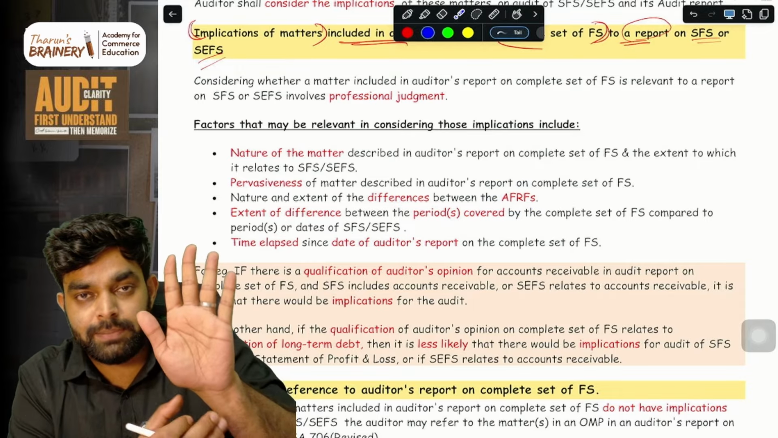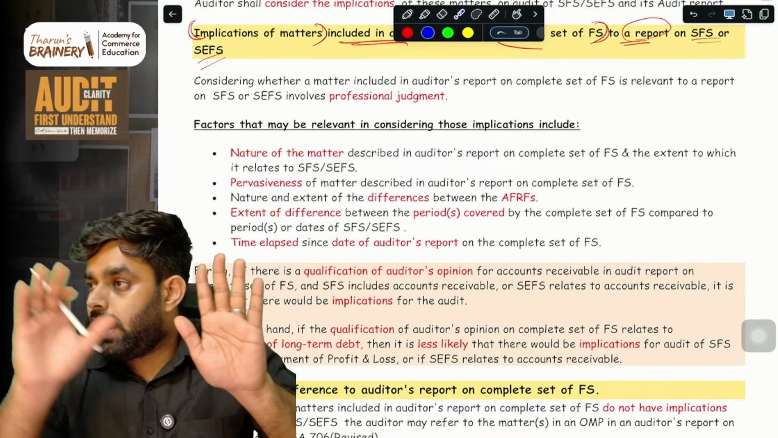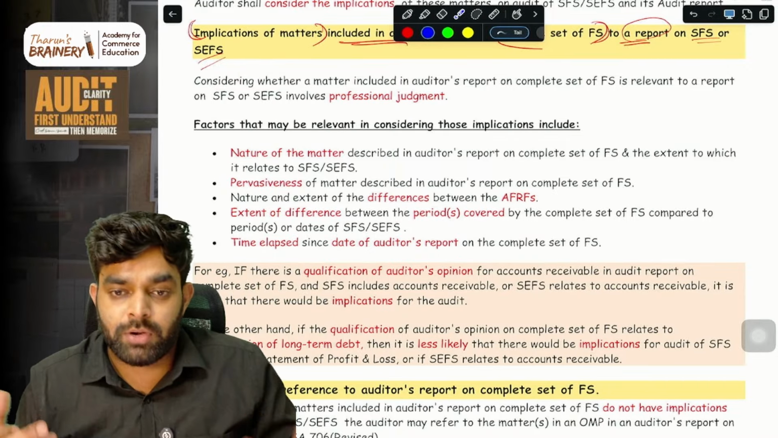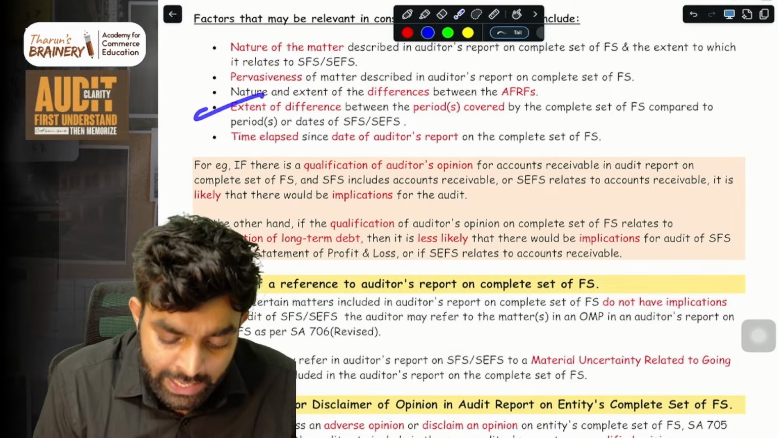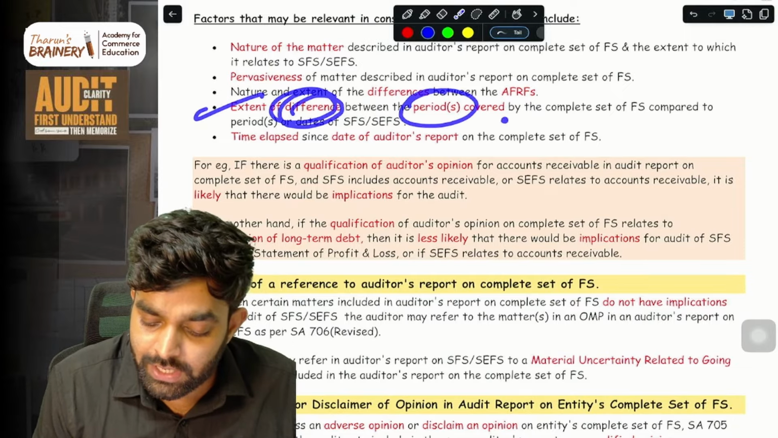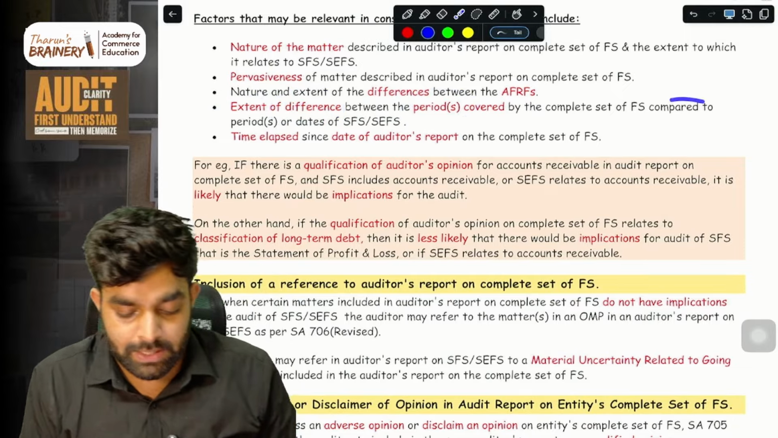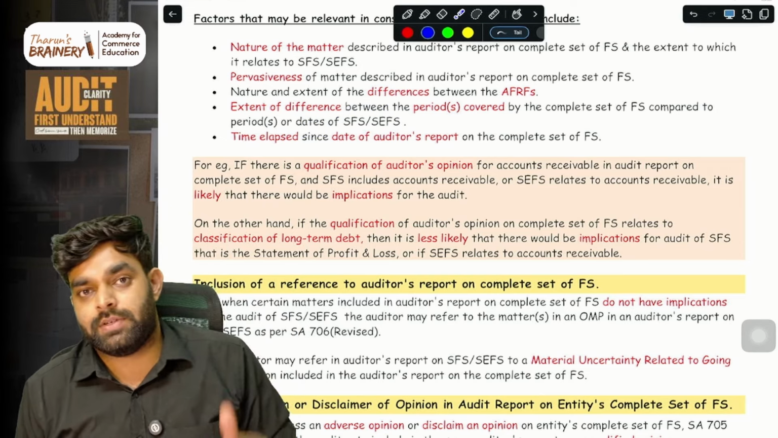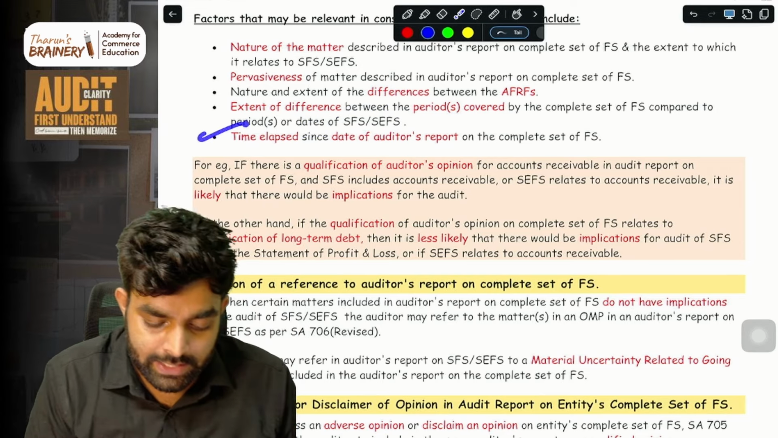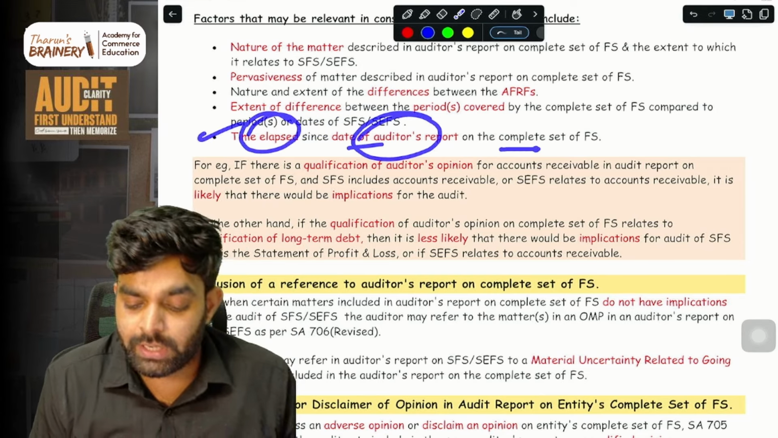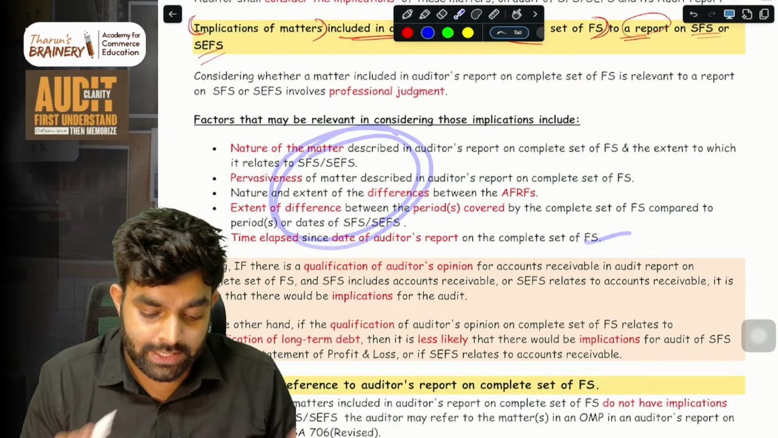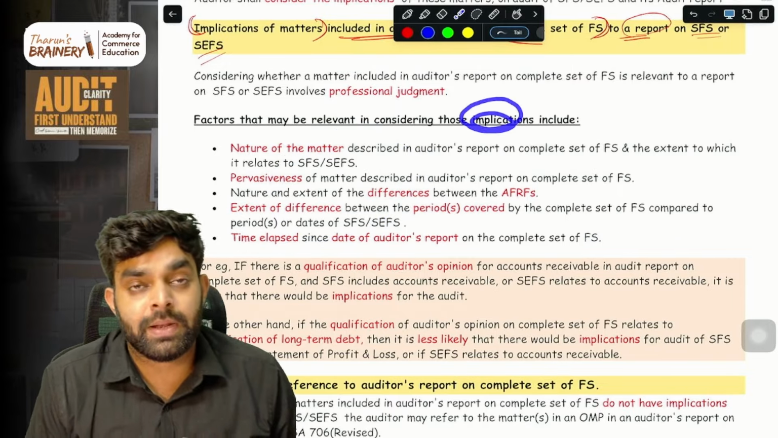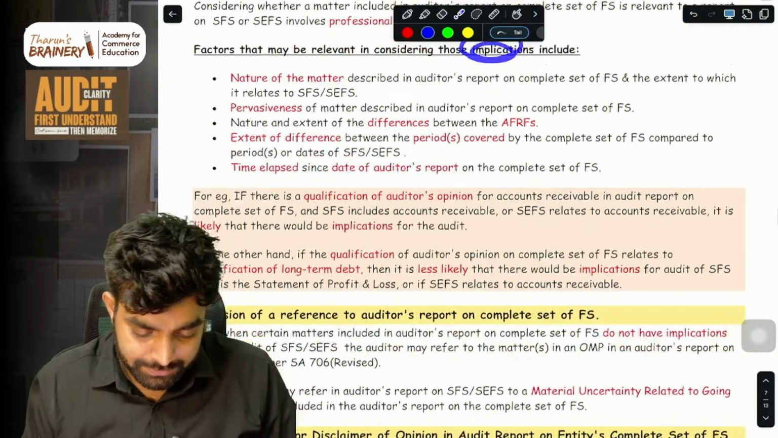The nature and extent of differences between the financial reporting frameworks: what is the financial reporting framework of the complete set of financial statements, and what is that of SFS or SCFS? Then what is the difference? Then the extent of difference between the period covered by the complete set of financial statements compared to the date of SFS or SCFS, the period difference. And then the time elapsed since the date of audit report on the complete set of financial statements. The auditor will consider these four factors. Then he will decide whether any implications are there because of these matters.